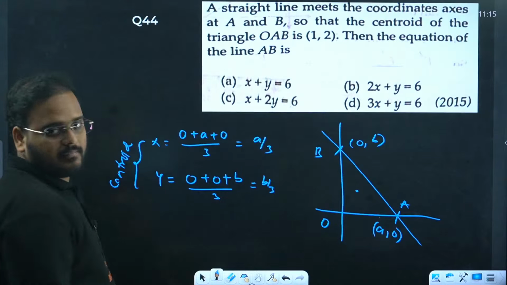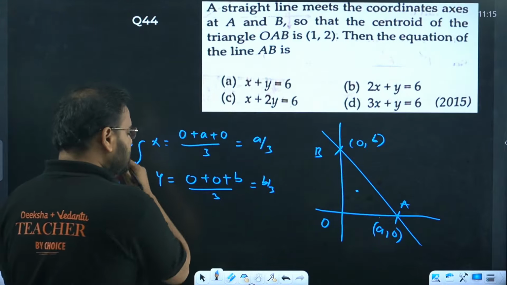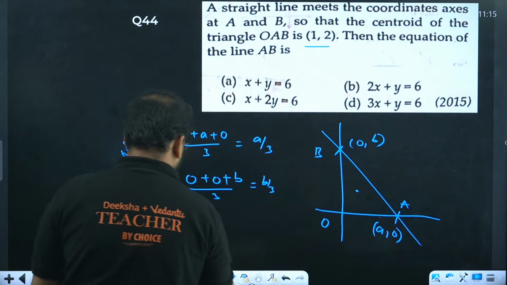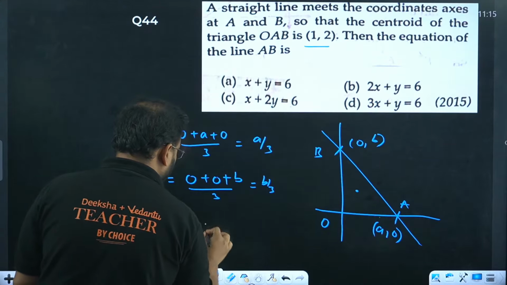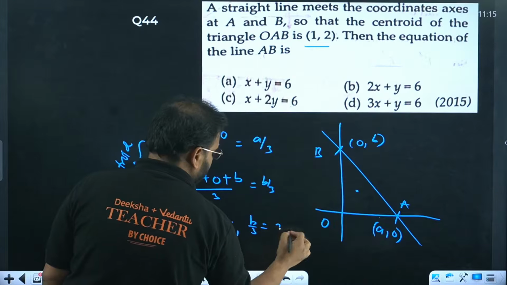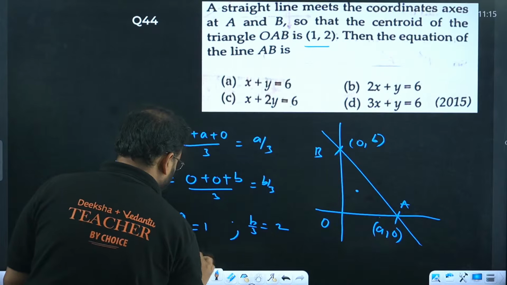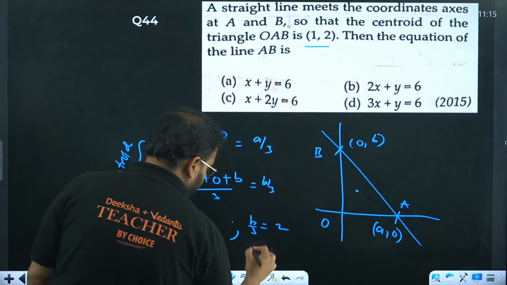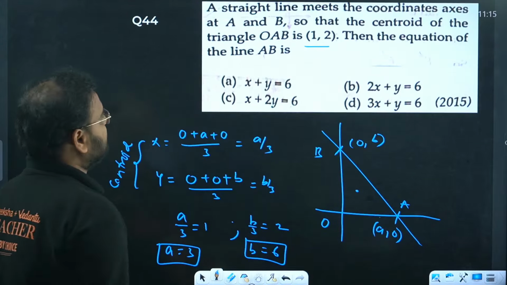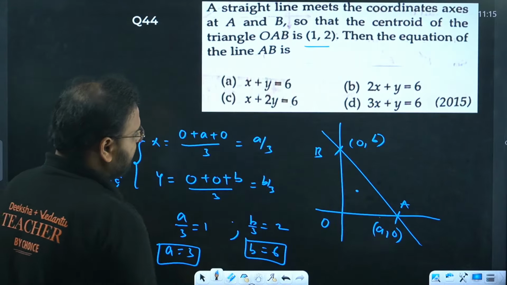That's the centroid. That means a by 3 is equal to 1 and b by 3 is equal to 2. So a becomes 3 and b is 6.